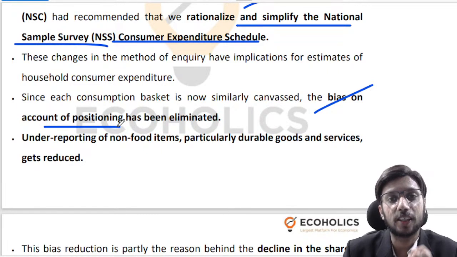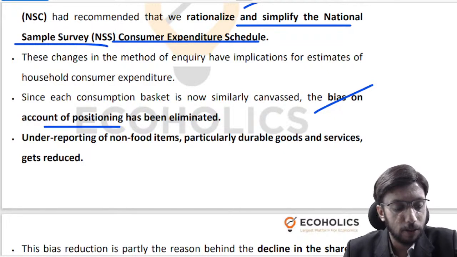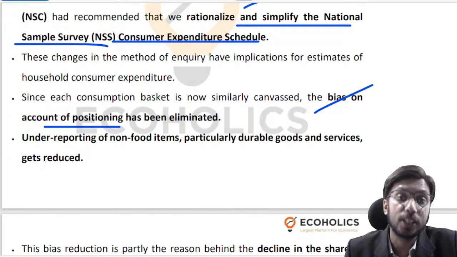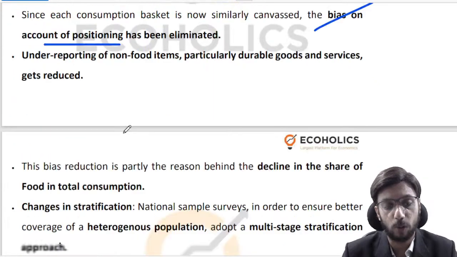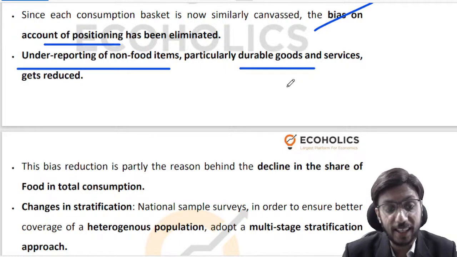Slowly and steadily you start trusting the interviewer. Slowly and steadily you start giving the right answer. Are you getting my point, right? So all these biases that were there in the process from the interviewee side have been removed to a great extent over here. Under-reporting of non-food items such as durable goods and services gets reduced to a great extent.